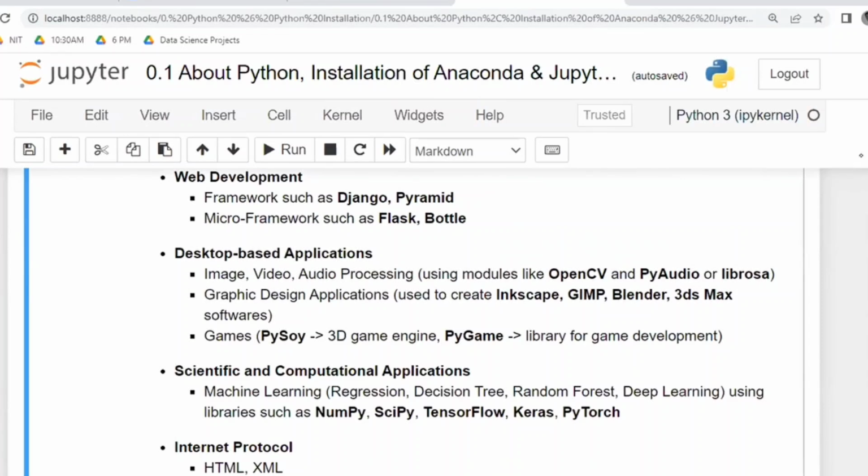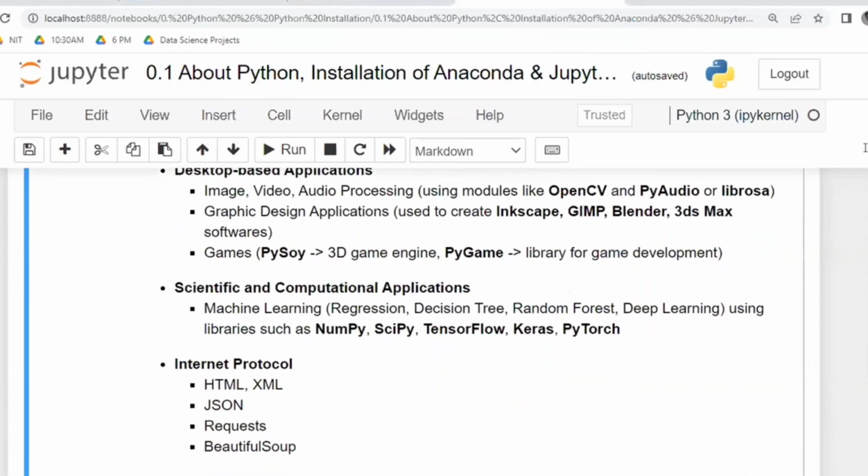PyAudio is used for analyzing audio data. For example, if you are using graphics, then you are going to use this one. For example, if you are a game designer, you are going to use Pygame. So who is going to use Pygame? Those who are working on games. Those who are working on computer vision are going to use this library. Every person is not going to use every library. Almost 20,000 libraries are available, for different purposes, right?